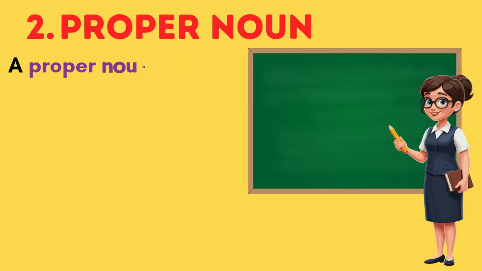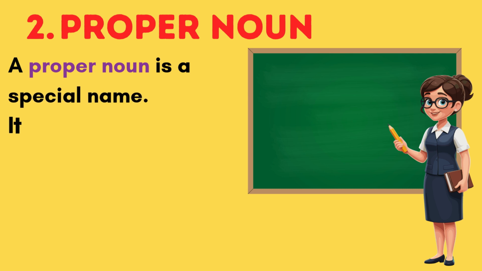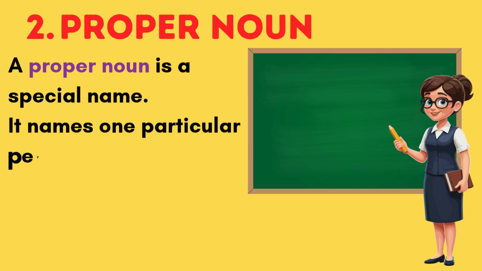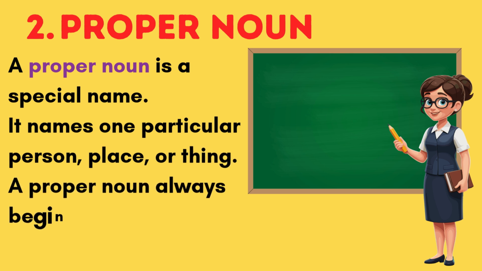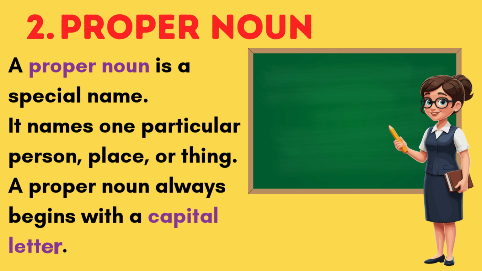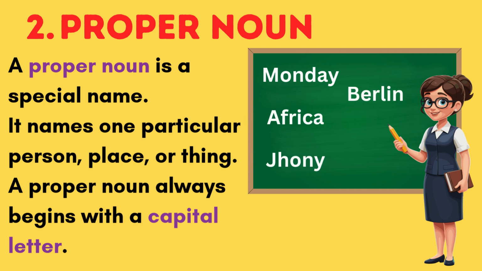A proper noun is a special name. It names one particular person, place, or thing. A proper noun always begins with a capital letter. Examples are Monday, Africa, Johnny, Berlin.